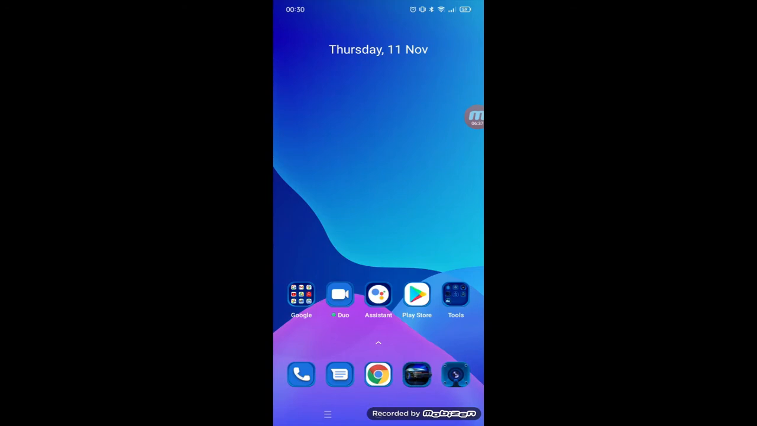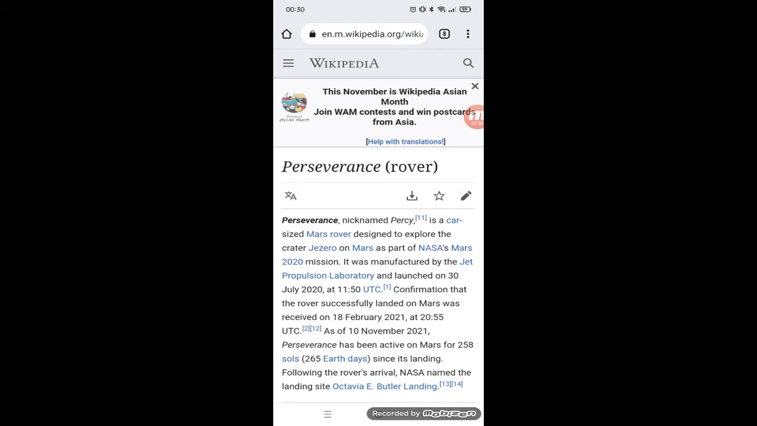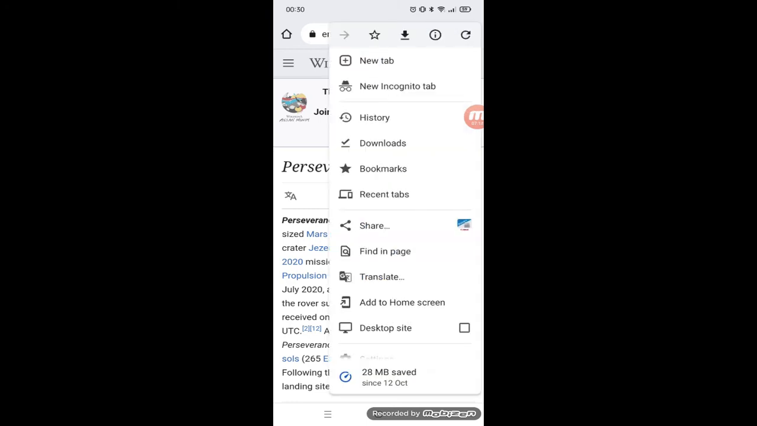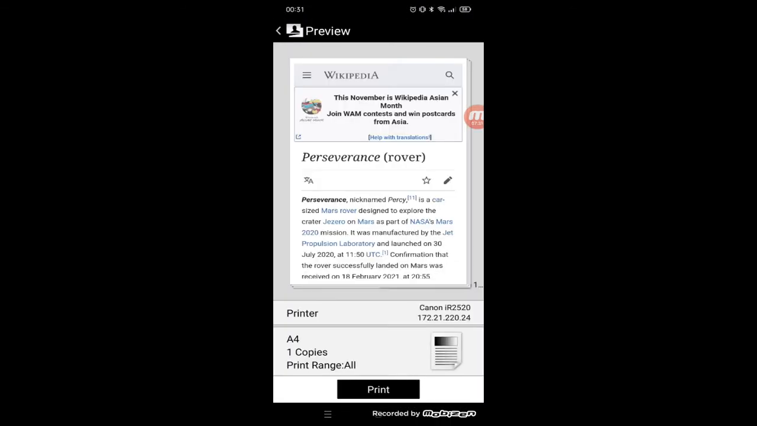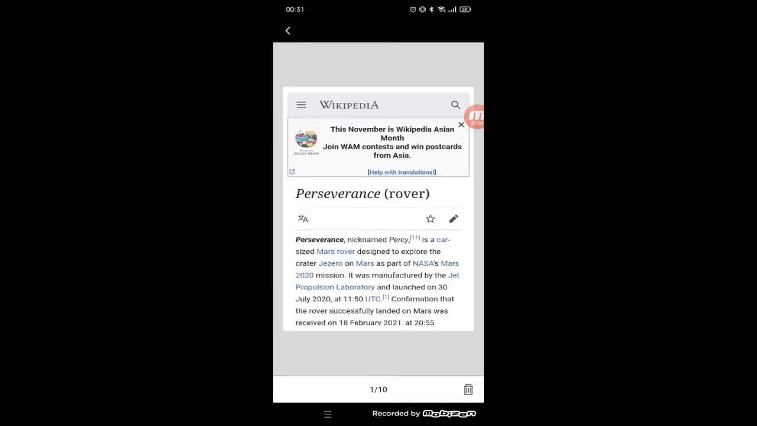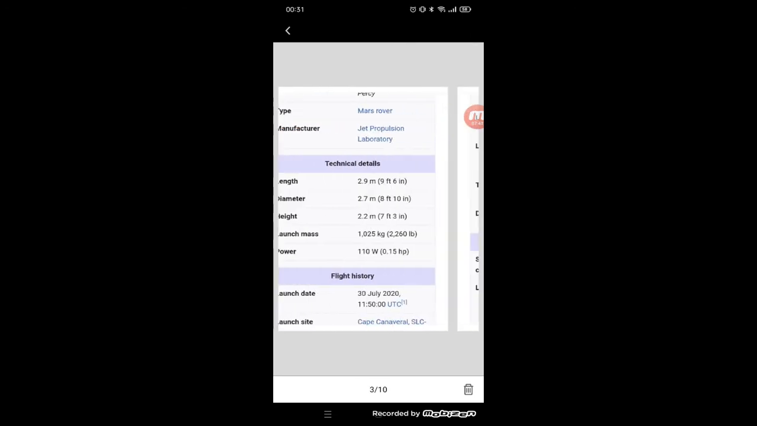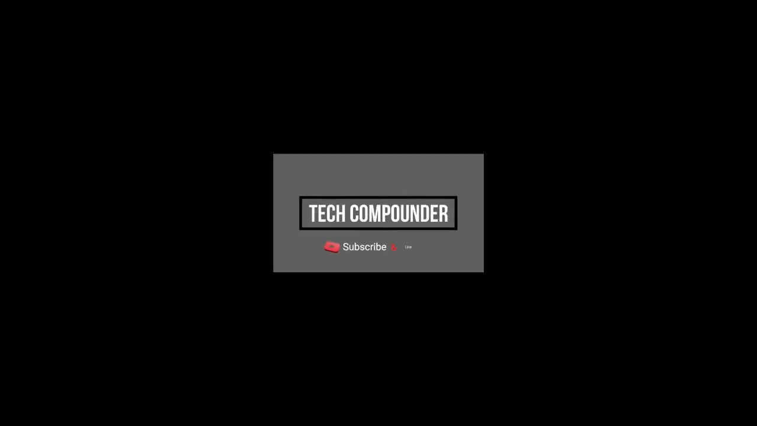Hello beautiful people. If you want to read any website offline in PDF mode, there is an easy and simple trick. Using this trick, you can read any website without internet after loading the full page that you want to read. Just open the site you want to read, then click here on the three dots, then tap the share option, then tap on print. Here you are. You can read the whole page from here in PDF mode.